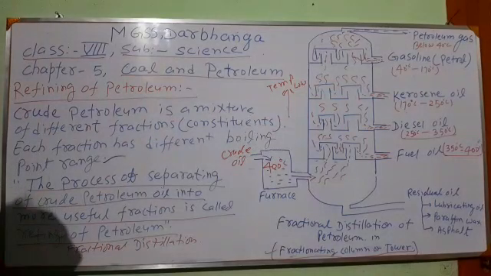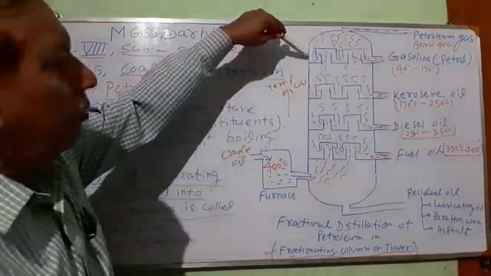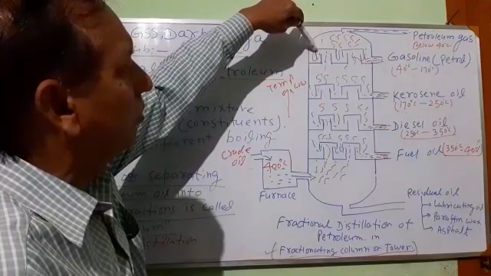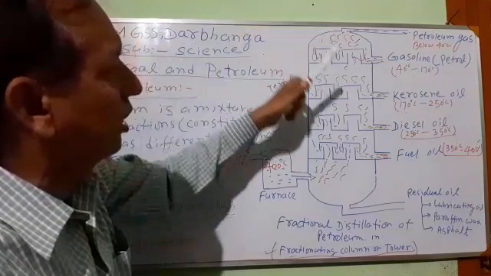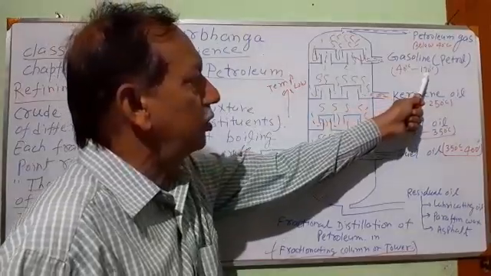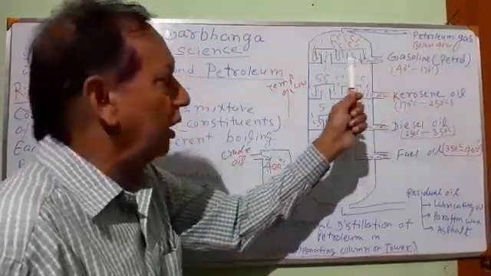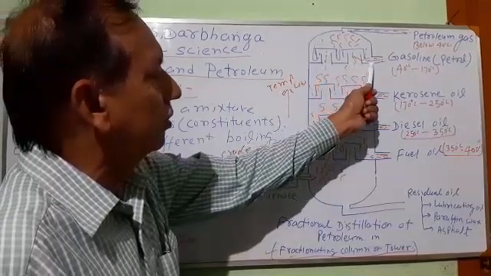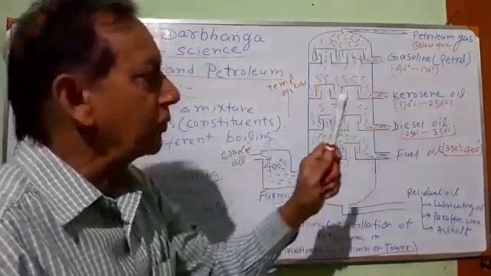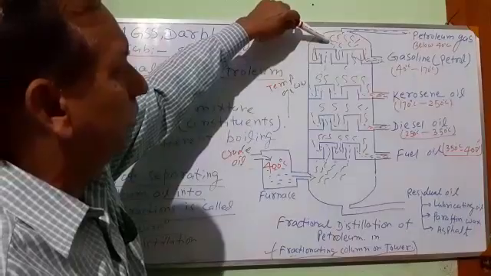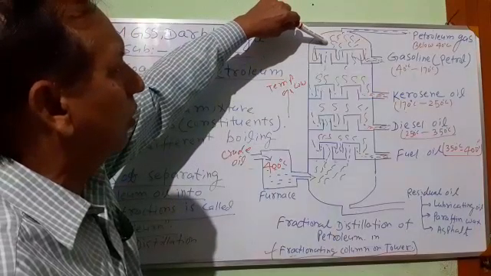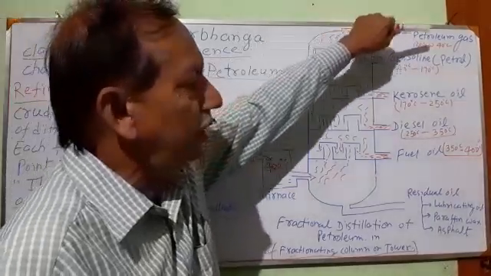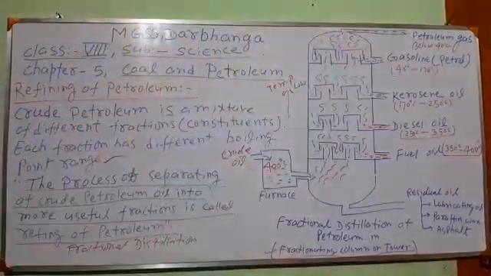At the last stage, some vapor condenses again. The temperature is very low here. The temperature at this stage lies between 40 degrees Celsius and 170 degrees Celsius. Some portion of vapor condenses here, and that liquid is again collected with a separate channel. At the top of the fractionating column, what happens? Some amount of vapor has not condensed. That vapor is collected separately by a separate channel.